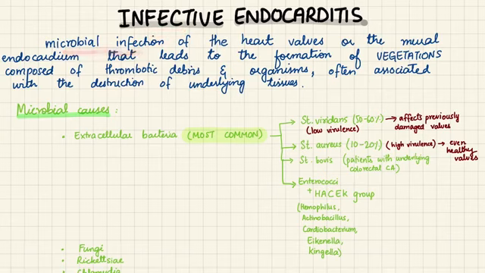Microbial infection, any microbe can cause it. Many microbes can cause it, actually. It is the infection of heart valves or the endocardium. And in this case, we're going to form vegetations on the valves or on the endocardium that will be composed of thrombotic debris and the organism that has caused the endocarditis or others as well. And this will often be associated with the destruction of the tissue that is underneath that vegetation. So that was quite easy to understand.